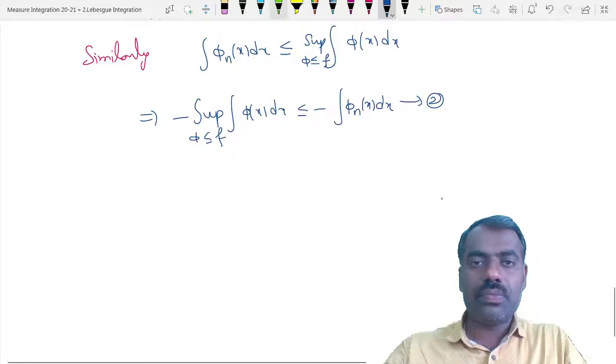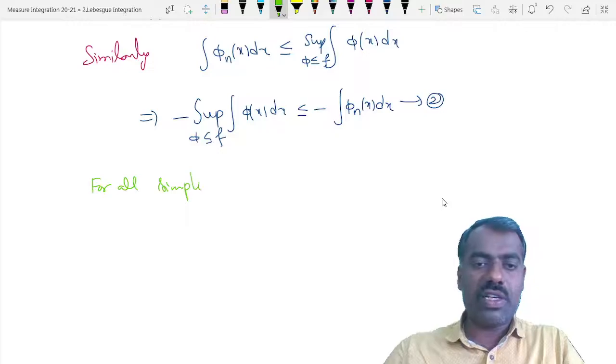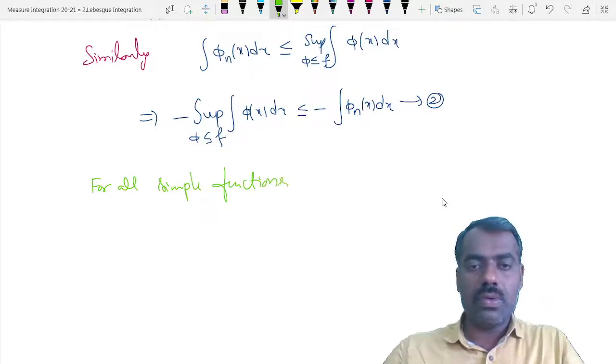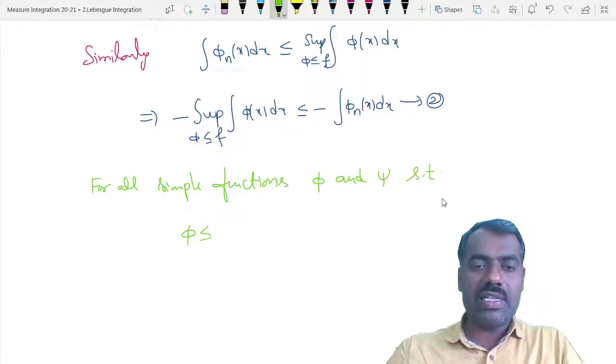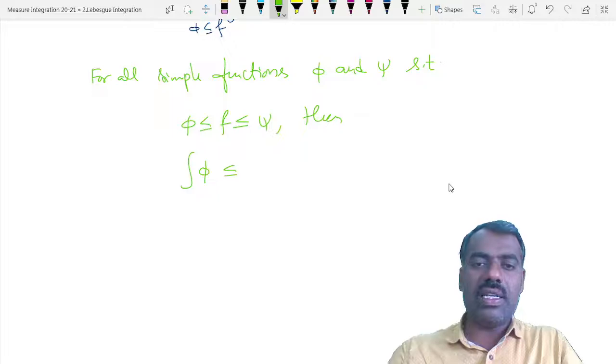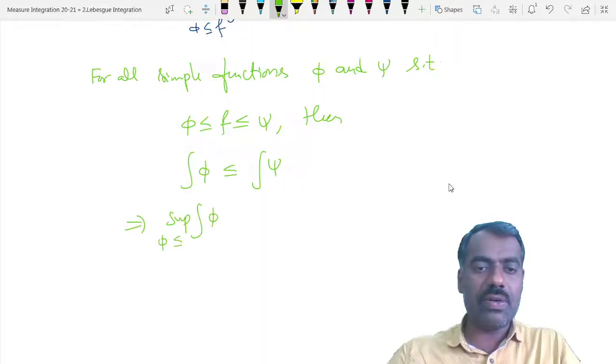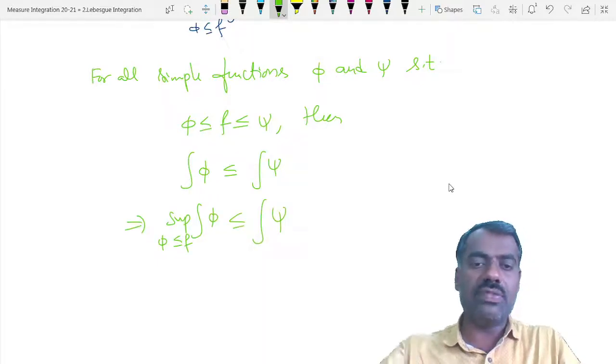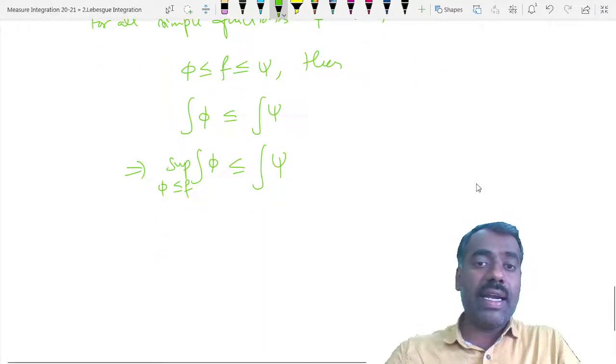What is that? For all simple functions phi and psi, such that phi is less than or equal to f is less than or equal to psi, what we have here is the integration of phi is less than or equal to the integration of psi, right? So if you take the supremum of all integrations of phi less than or equal to f, it is still less than or equal to the integration of psi for all psi greater than or equal to f.